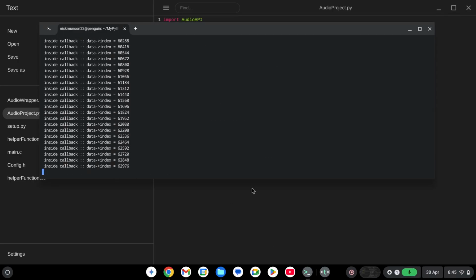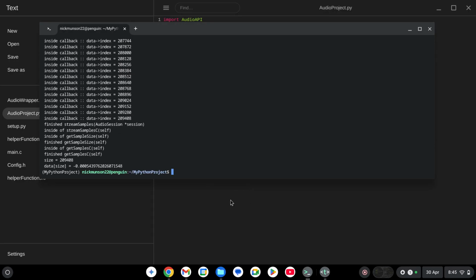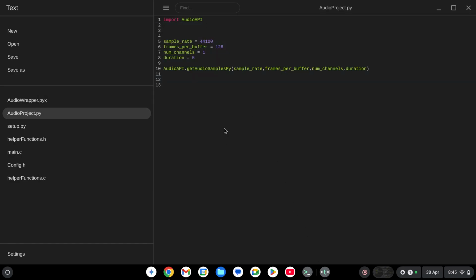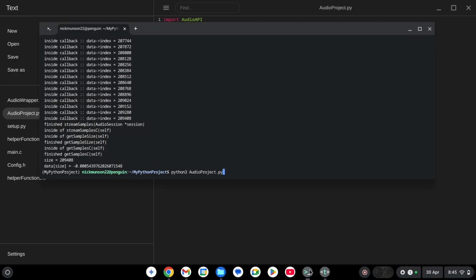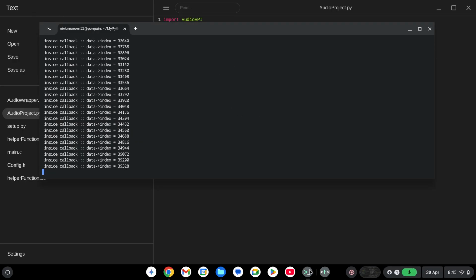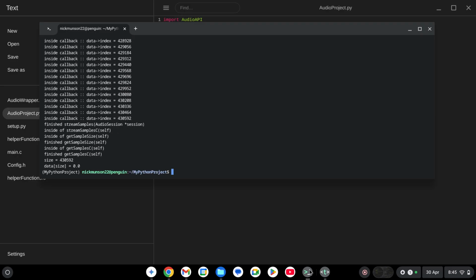The index only gets incremented if you end up inside the thing. It might be that the frames per buffer was too big, meaning it would return maybe not a full buffer, and we wouldn't be able to put all our stuff in there. Because now that I've lowered that to 128, we don't have any more problems.